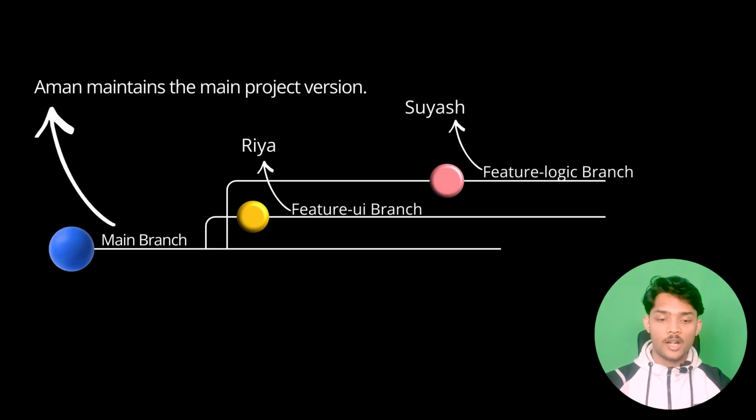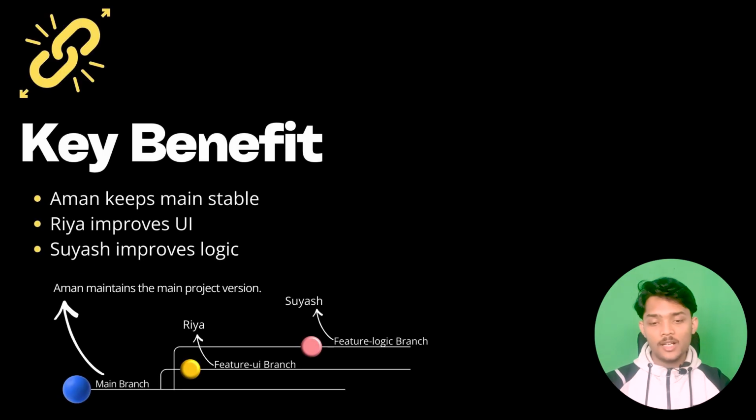Ria creates another branch for another feature. She starts working on the same main version but on a different branch. She works on the UI changes, she breaks things, she fixes things, she rewrites code, and the main project remains unaffected. Same goes for Suyash. He is working on business logic. He tries risky things. He experiments freely. The main project remains safe, and this is how parallel development is the key benefit of all of this.